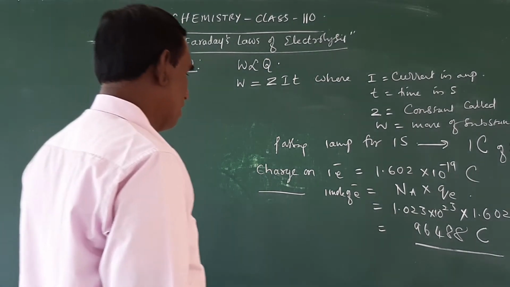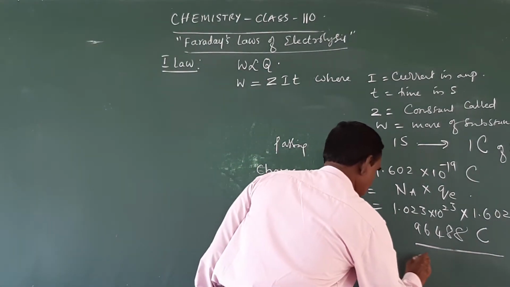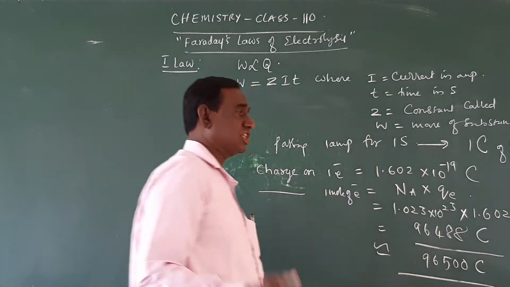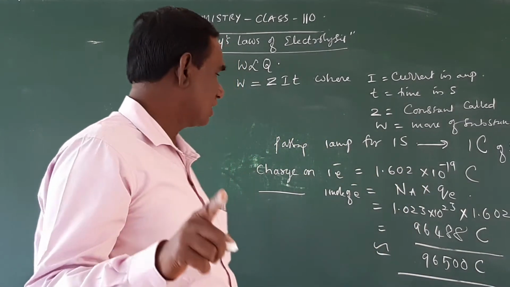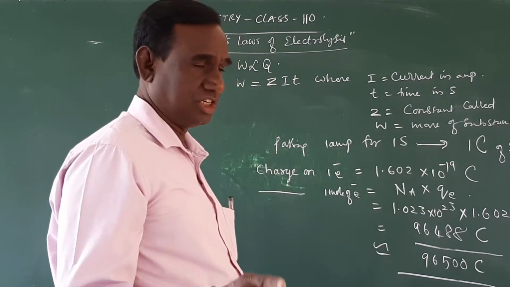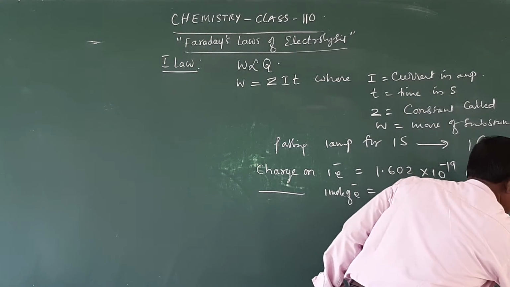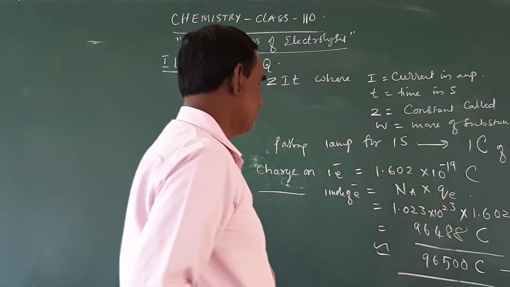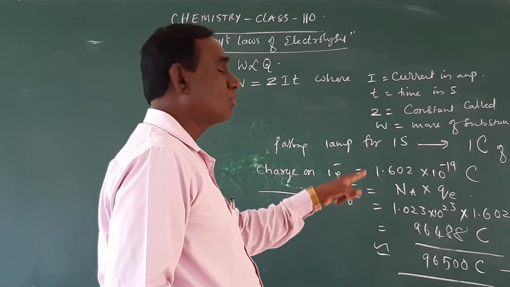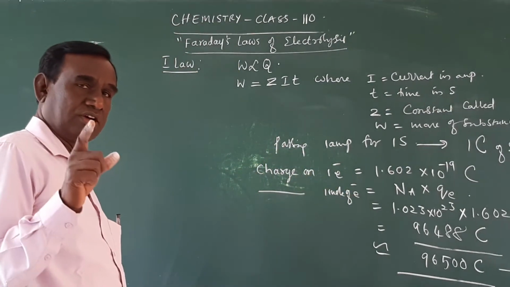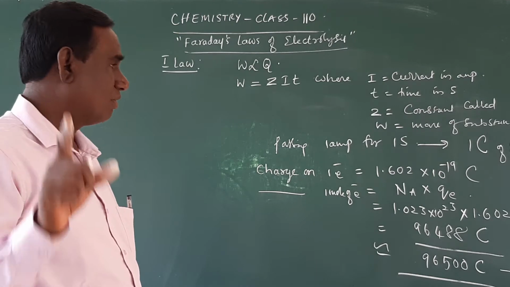Or approximately, it is equal to 96,500 coulombs. So electricity of 96,500 coulombs is equal to 1 Faraday. Remember, what is 1 Faraday? 1 Faraday is equal to 96,500 coulombs. 96,500 coulombs of electricity is called 1 Faraday.